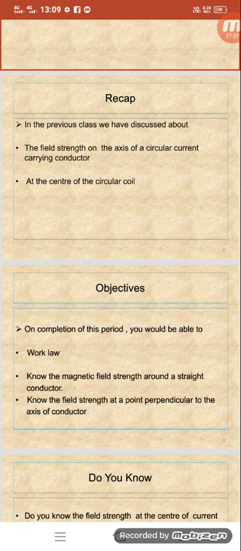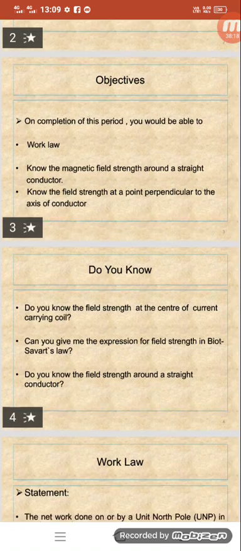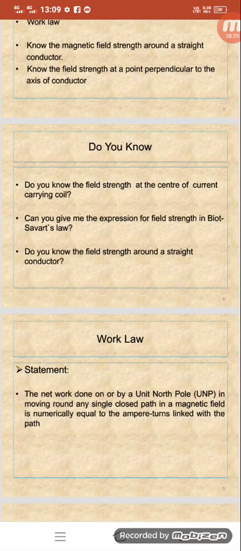So in the previous PPT, we discussed the field strength on the axis of the circular current carrying conductor and at the center of the circular conductor. Now in this session, we are going to discuss Work's law and the magnetic field strength around a straight conductor, and learn about the field strength at a point perpendicular to the axis of the conductor. Okay, now we are going to discuss Work's law.